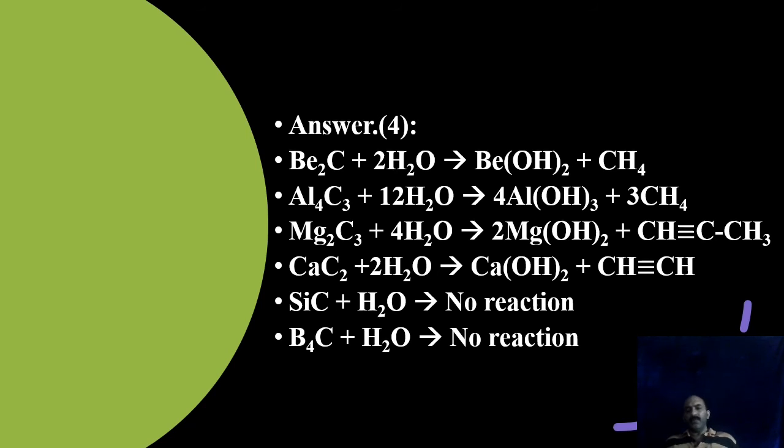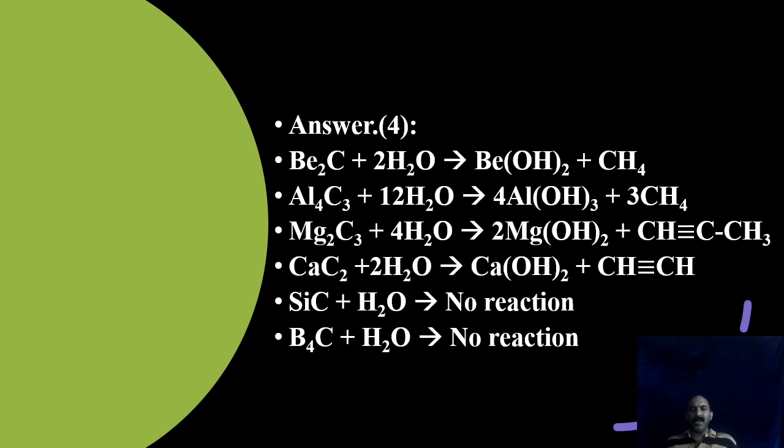See, beryllium formulas are also different. Beryllium carbide is Be2C, aluminium carbide is Al4C3, magnesium carbide is Mg2C3, calcium carbide is CaC2, silicon carbide is SiC, and boron carbide is B4C. See, all those formulas are different. If we consider them as A2B, AB2, etc., all are different and they react differently with water. Please make them by heart.